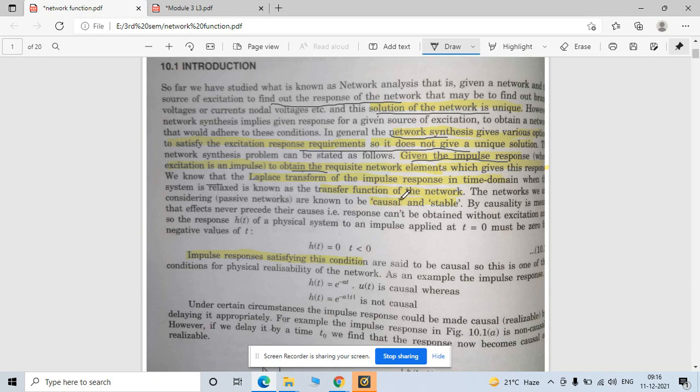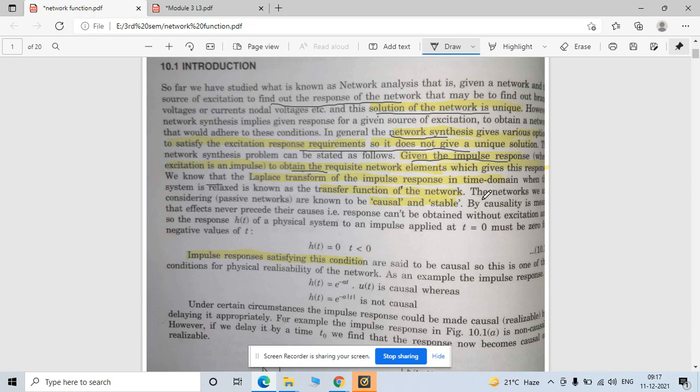Simple. For this study, first of all we are dealing with a linear network. The network should be linear and passive. There are no active sources, no dependent sources, no independent sources in the particular circuit. We are mainly dealing with RLC components, and we are working in the Laplace domain.